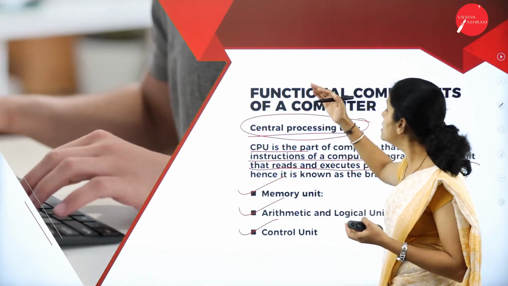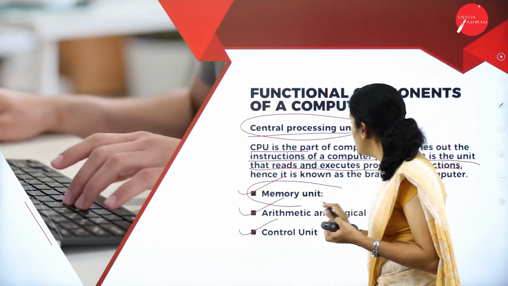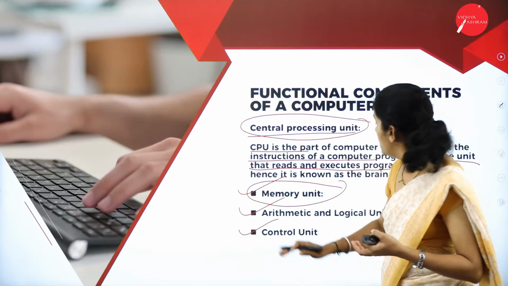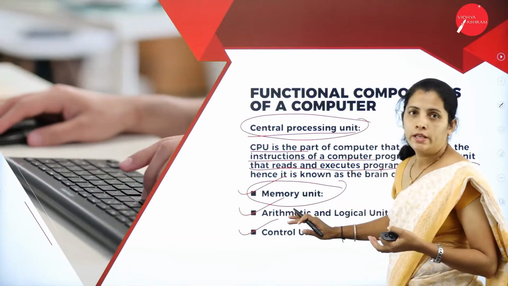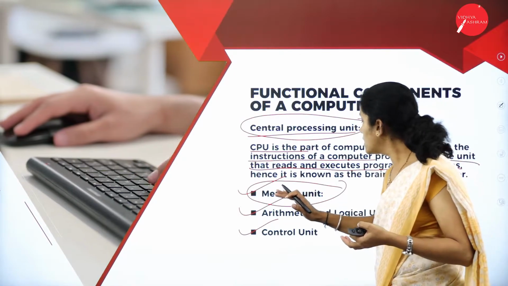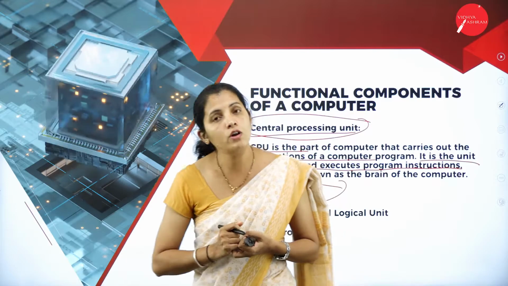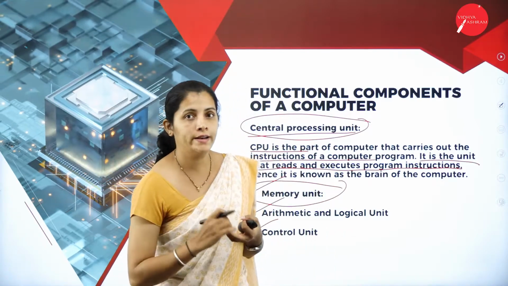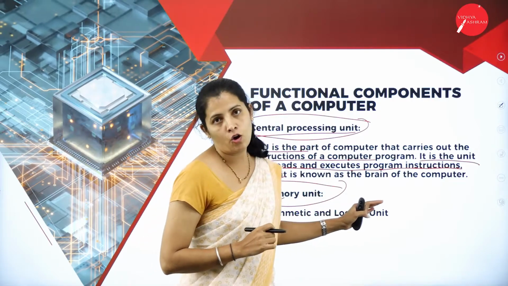Here the central processing unit is further classified into the memory unit, the arithmetic and logic unit, and the control unit. The arithmetic and logic unit is responsible for performing all kinds of arithmetic operations as well as logical operations.